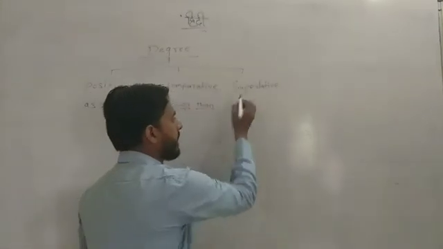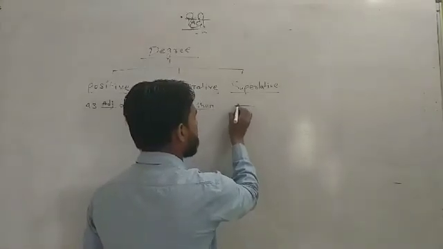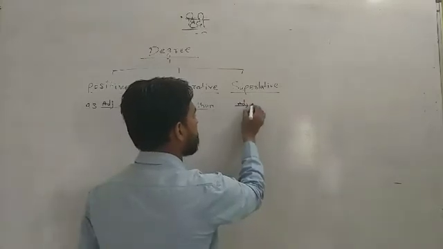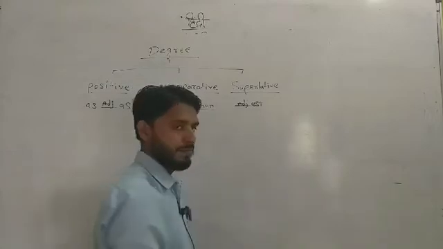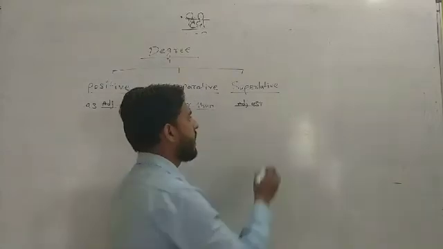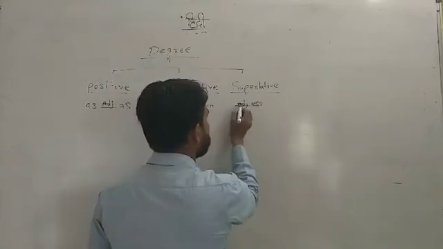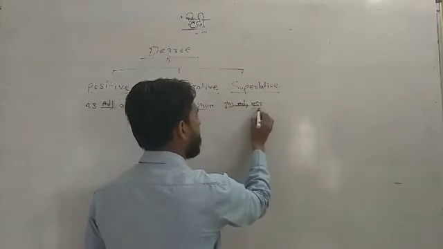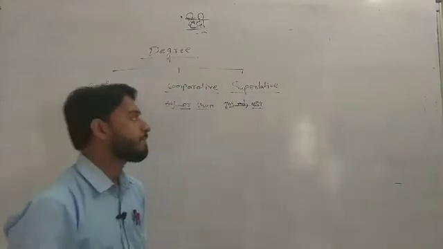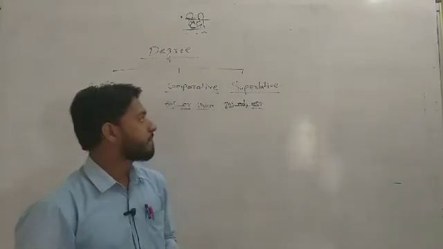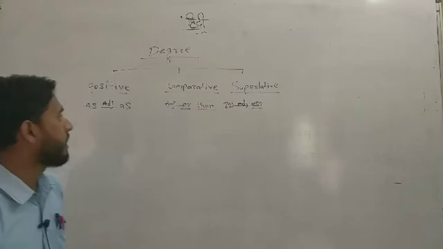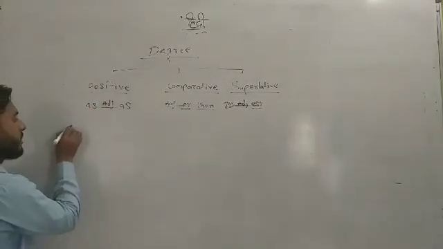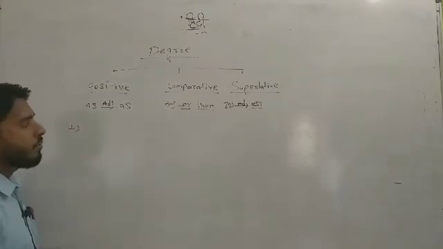And in superlative degree we will use the adjective first, and after the adjective we will use "est", and before the adjective use "the". Okay, this is the pattern of superlative degree, comparative degree and positive degree. So first understand positive degree, how we can make positive degree.